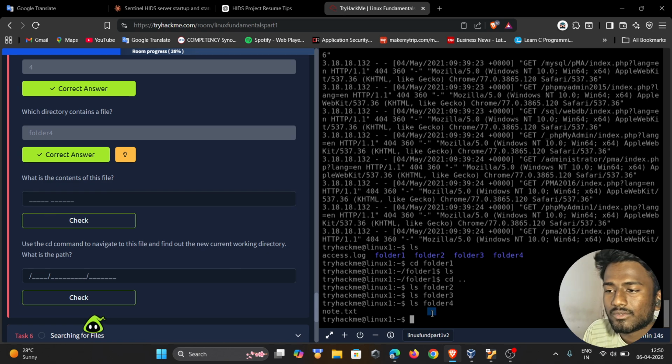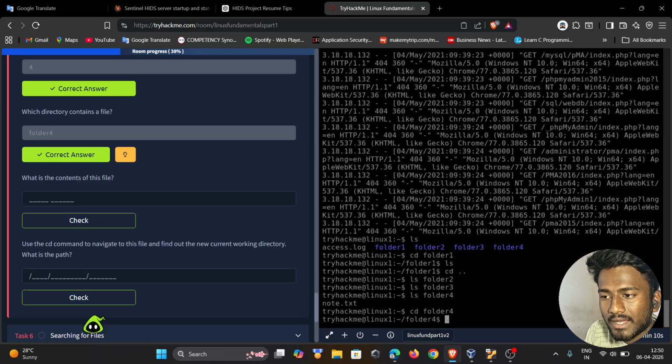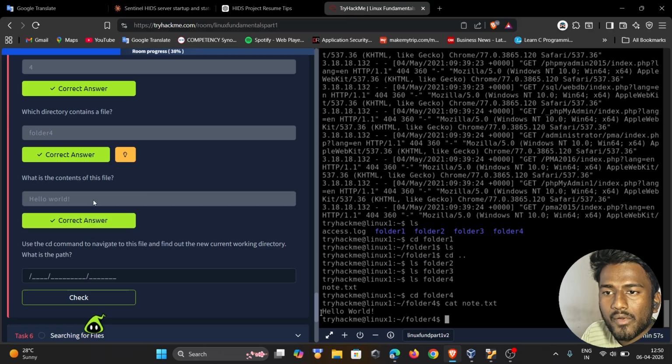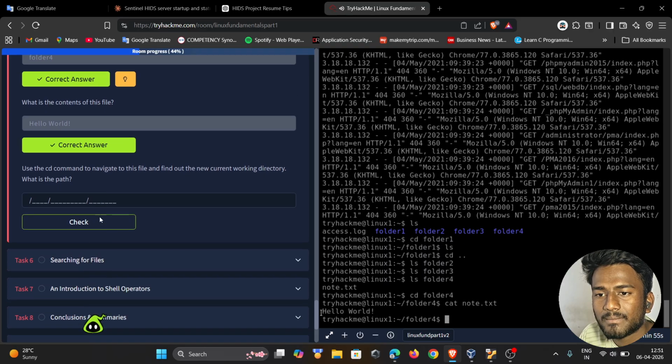So what is the content inside that file? Right now we move to folder4 and we try to get the data from note.txt, and Hello World is the data. Hello, hello world. Okay, here is the answer.